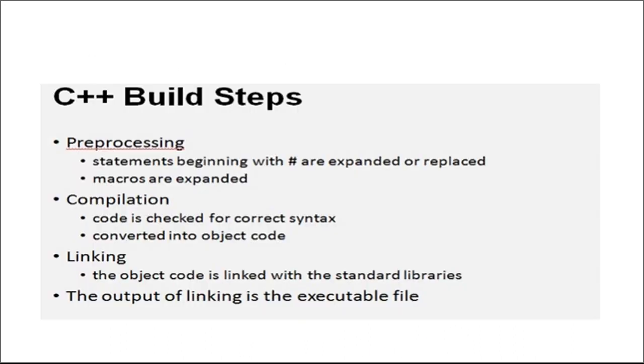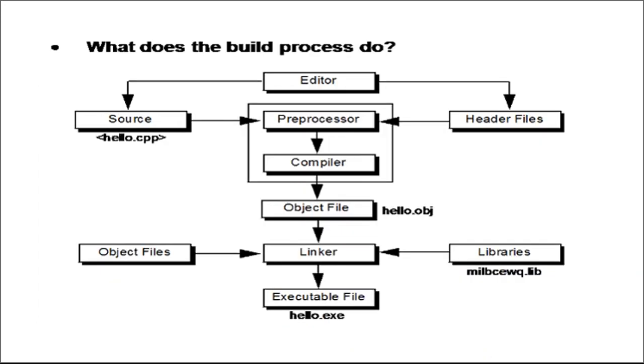Okay. Now let's see how the build process is followed in C++. To understand the build process, let's look at this diagram. Let's assume that we have written a simple C++ program with the name hello.cpp. That is nothing but the source code that we have written in a file with the extension .cpp, typed in a simple text editor or word processor.